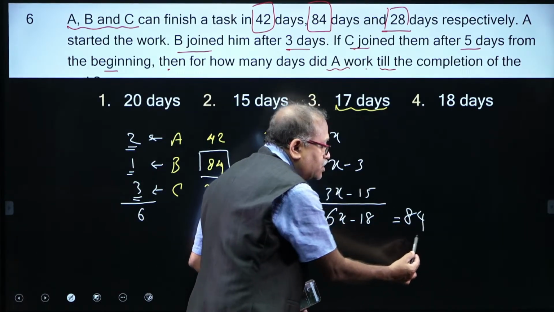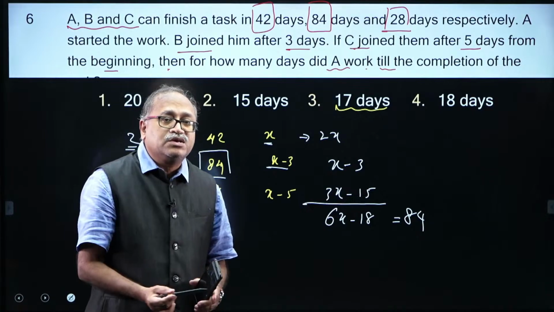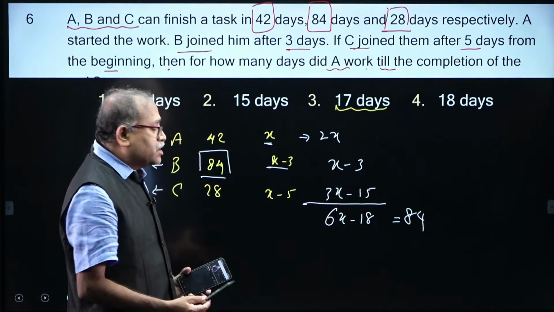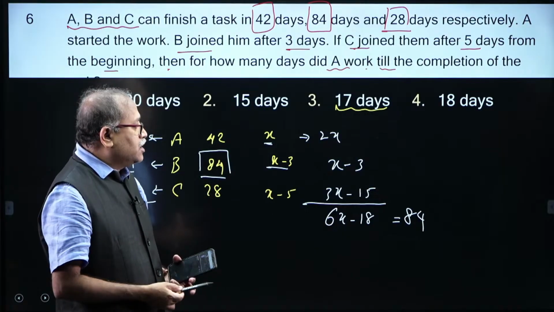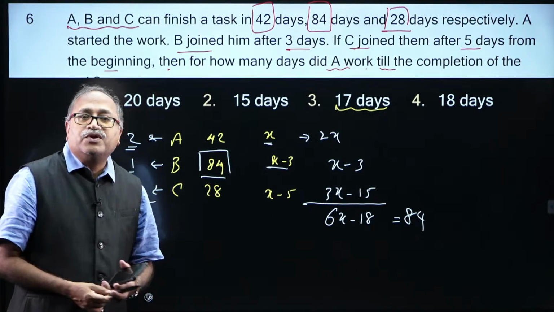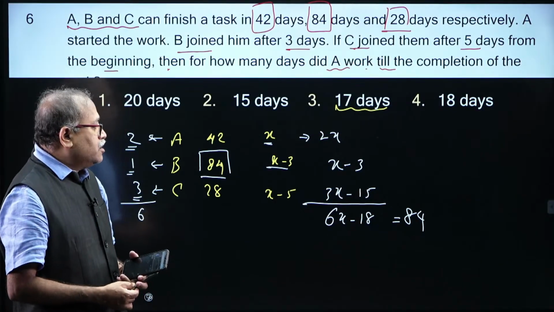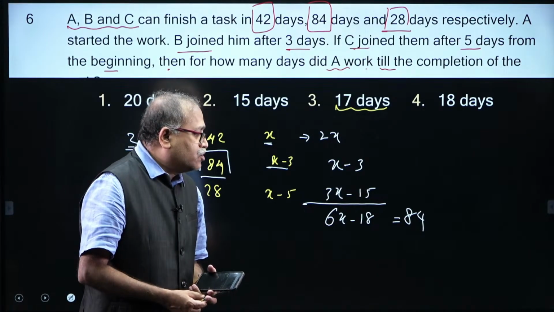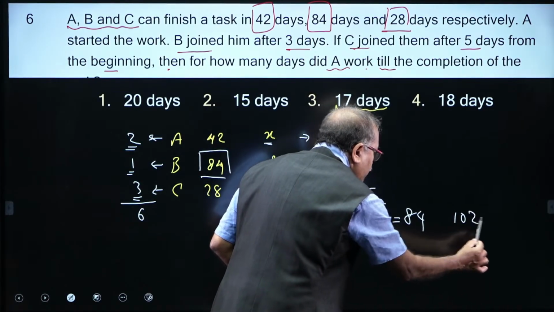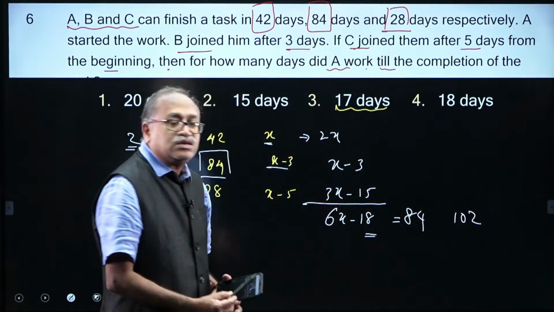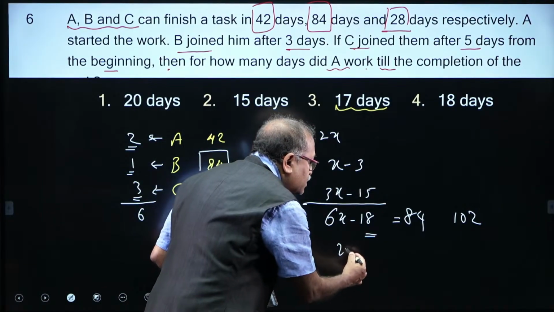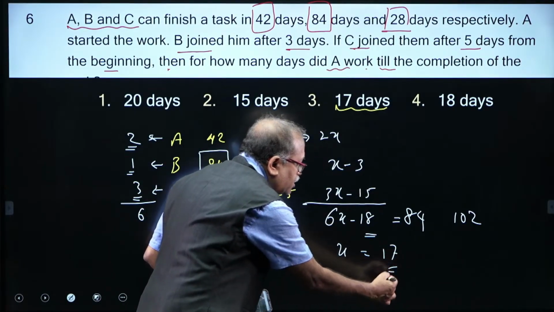Beautifully answered the question. I am very happy that the conceptual part is very clear for you all. So, let us cancel this one. What is x? I will take the 18 to the other side. So, I will be getting 84 plus 18, which is 102. So, 6x is equal to 102, then what is x? x is equal to 17.